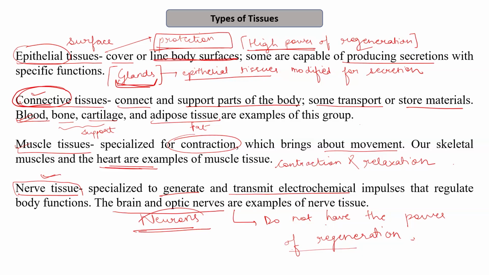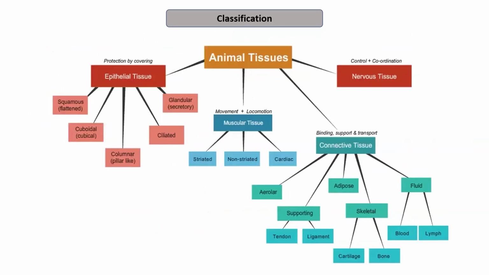So in today's class, we will be dealing with the epithelial tissues, and then we will be taking up the other tissues like connective tissues, muscle tissues, and nerve tissues. This is another chart showing the division of the animal tissues. As I mentioned, epithelial tissues provide protection by covering the different organs or the organ system. They can further be divided into various types like squamous, which are flattened epithelia, and cuboidal, which is cubical in shape, like this.